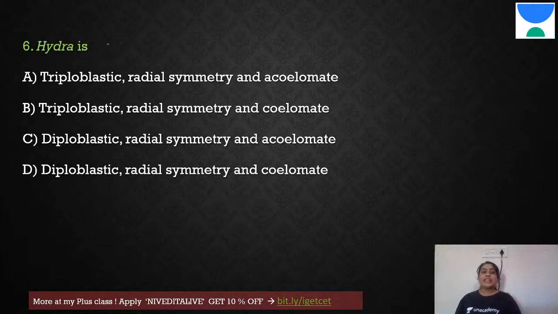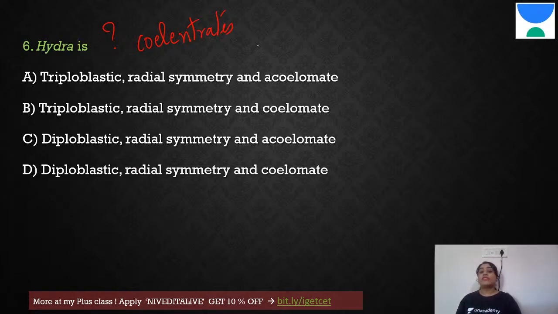Next one. Hydra is which of the following? Diploblastic, radial symmetry, acoelomate and coelomate. Again, diploblastic, radial symmetry, coelomate and acoelomate. Now, Hydra comes under what? It comes under coelenterates. So, coelenterate shows what? It shows a tissue level, right?